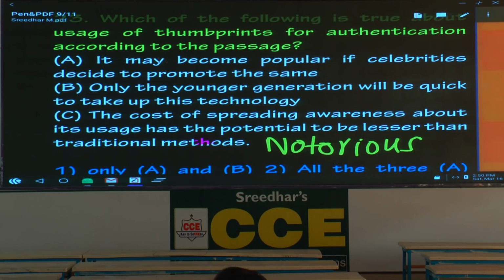First one, it may become popular if celebrities decide to promote the same. Mentioned clearly in the passage, tick that one. Only the younger generation will be quick to take up this technology. Mentioned clearly. Please go to that part. I'll read out the sentence.